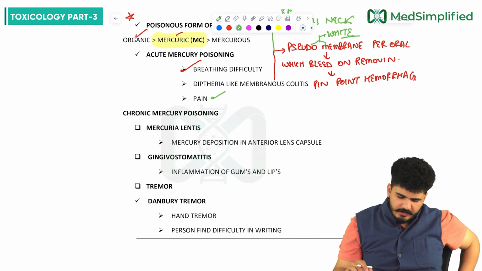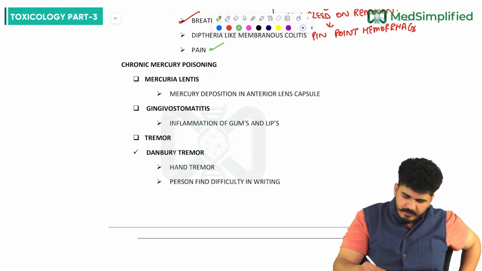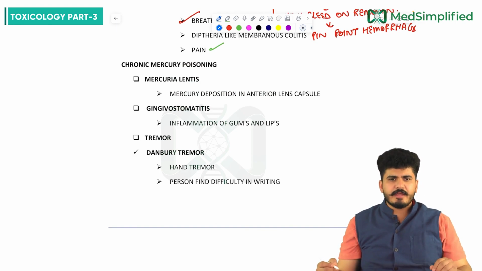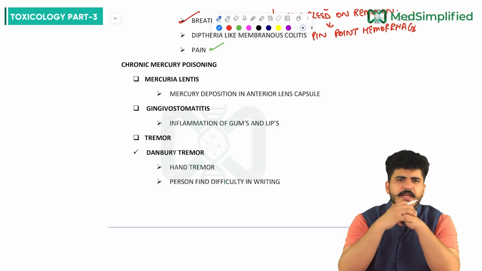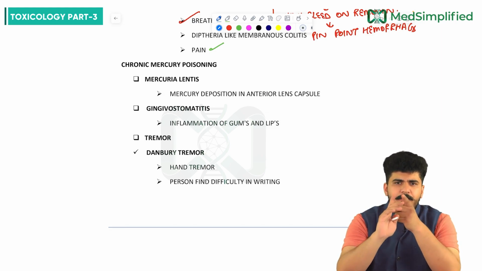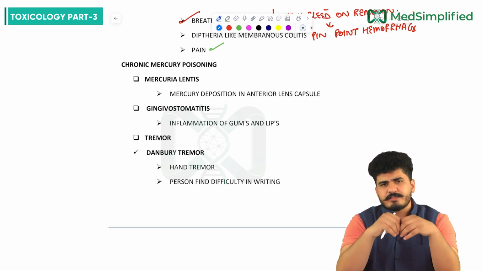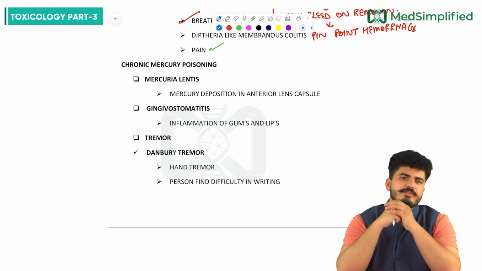Then chronic mercury poisoning. The acute signs and symptoms would be breathing difficulty, diphtheria-like colitis, and pain. These are the important ones seen in the acute phase, meaning suddenly.